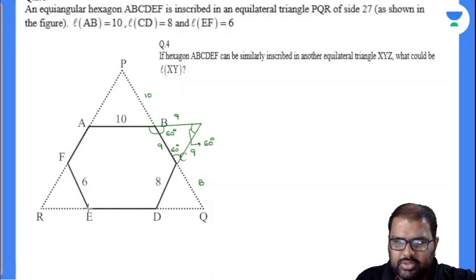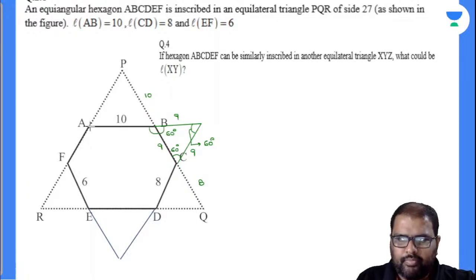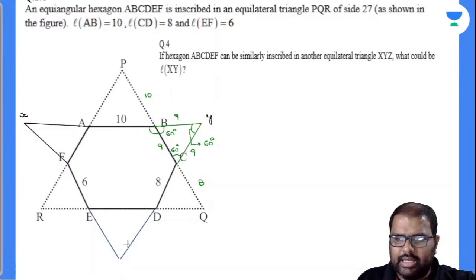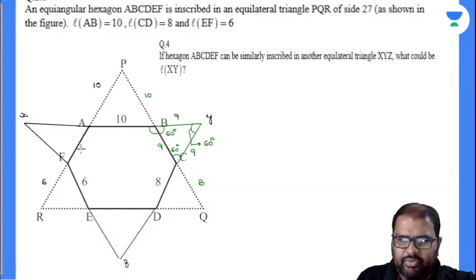Observe there. So see here. Can I take down this as XYZ? See here, I'll take down this as XYZ triangle. So again, in this XYZ triangle, ABCDEF is inscribed. Perfectly done. Now see here, what will be this value? This is 10. This is 6. This will be 14. Automatically, this will also be 14. This will also be 14.